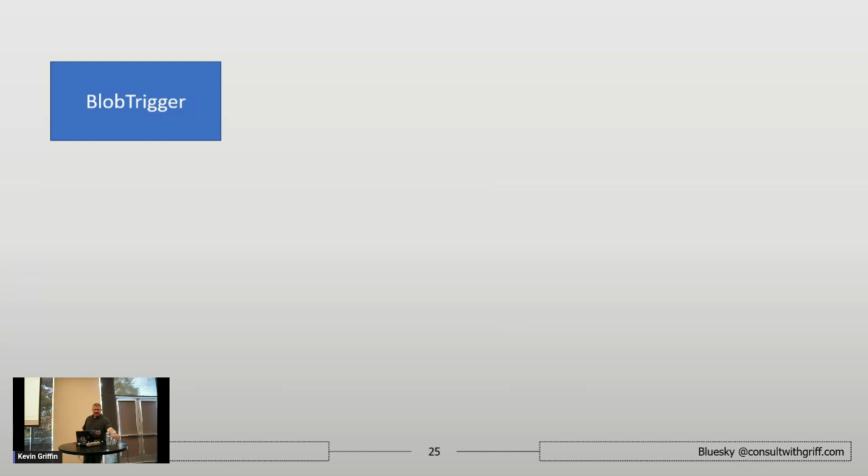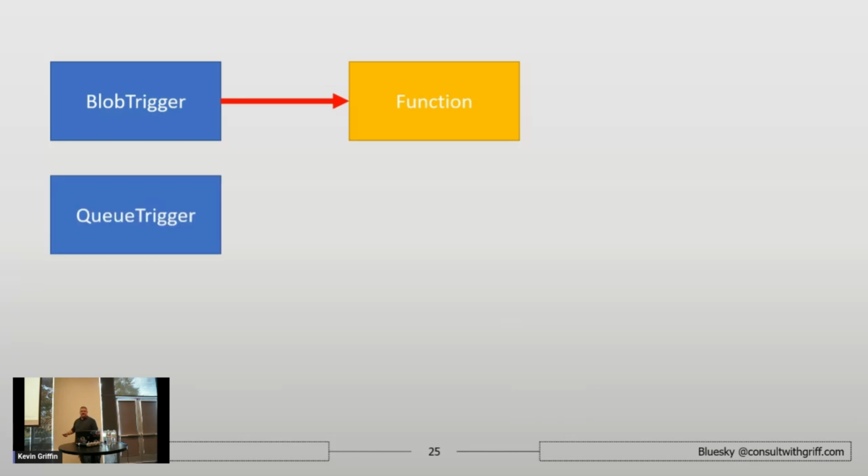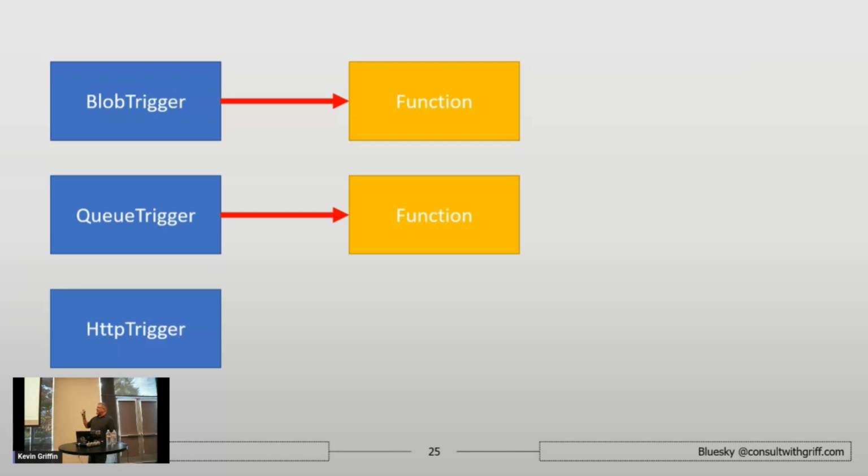When that happens in Azure Functions, we can sign up for a trigger. I have a new file in my file system. I have a file was deleted, a file was updated. I can get these triggers. I can go execute a function. I use a lot of queues. If something hits a queue, I get a queue trigger. So I can go take that item off the queue, process it, rinse, repeat. And then we have very simple HTTP triggers for webhooks and just simple API calls. Again, just execute a function.